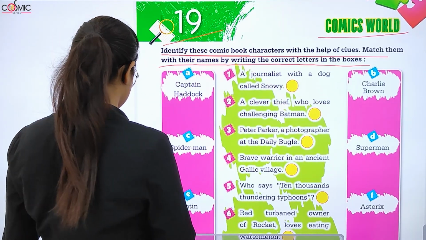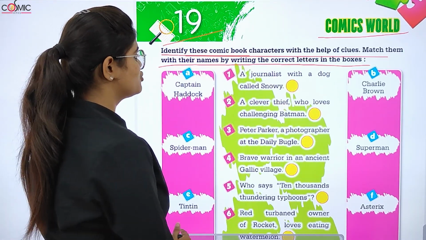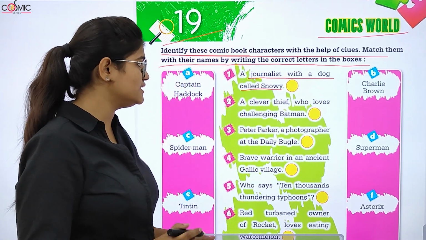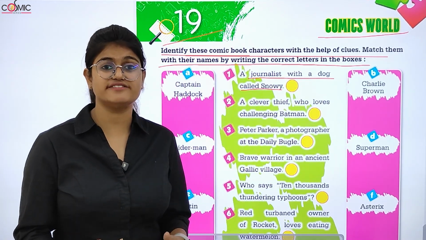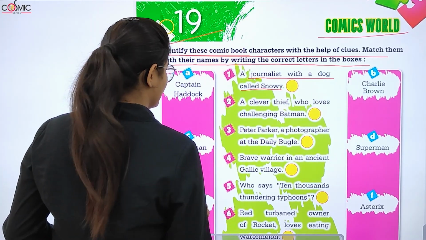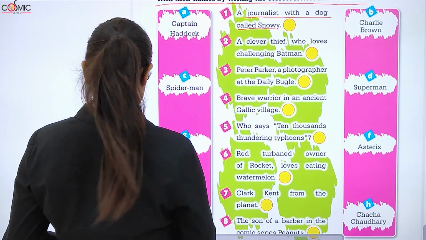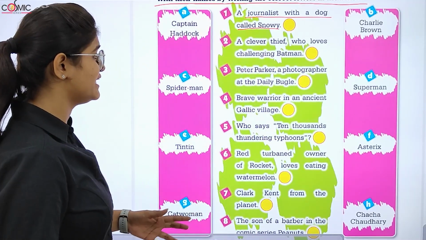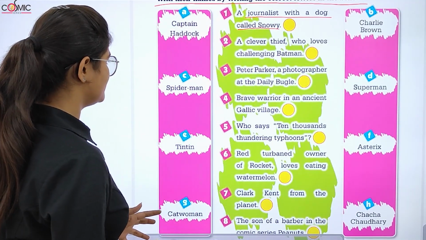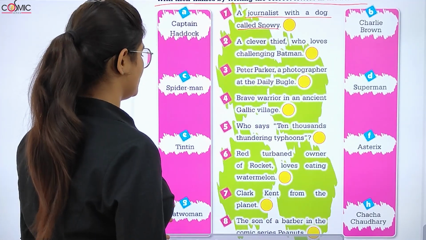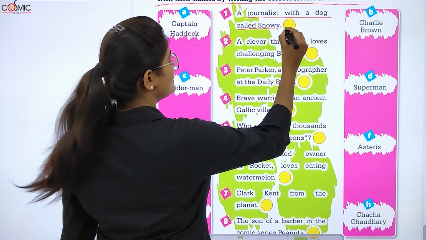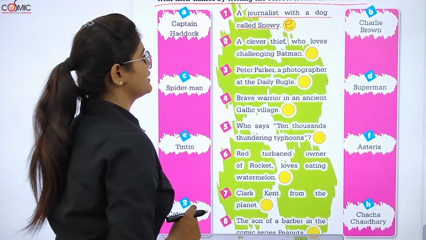So let's begin with the first one, which says: a journalist with a dog called Snowy. A journalist who always walks with a dog, and the name of the dog is Snowy. So which character is that? The name of this character is Tintin, right? So Tintin is the correct answer. We'll write E over here.